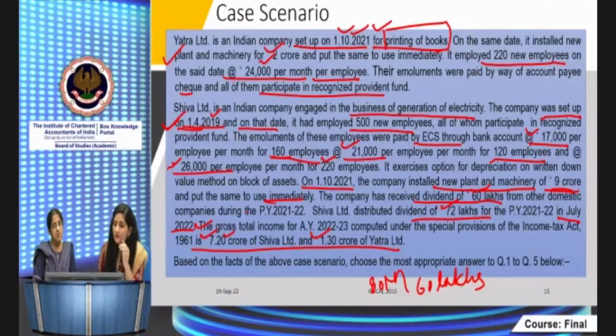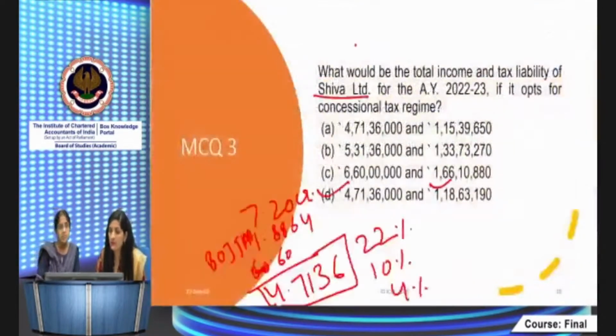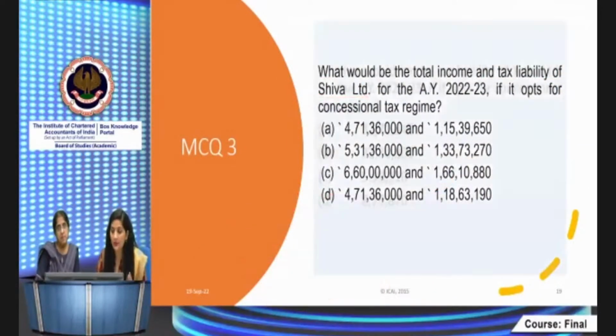Then 40 lakhs deduction will be allowable, and 1.90 crore would be your total income of Yatra Limited as per the normal provisions. Accordingly, the answer would be A, the correct option in this case. So this is about the provisions of section 115BAA and BAB.